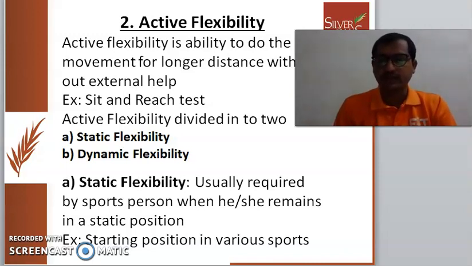That means in every game, the starting position varies for various sports. If we take running, there are three types of starts: elongated start, normal start, and bunch and bullet starts. According to the athlete, whichever position he needs to sit in, that sitting is called static flexibility. If he is able to sit in that position, he will sit in a static position.